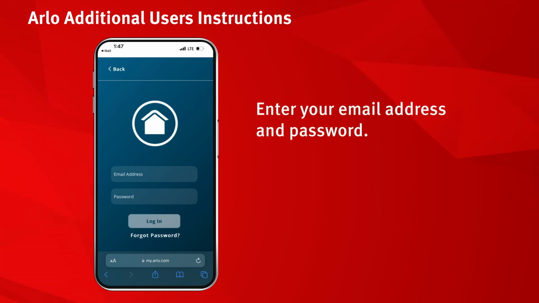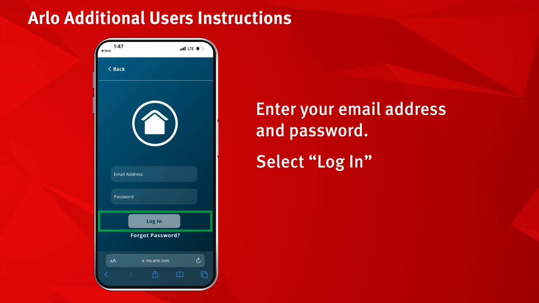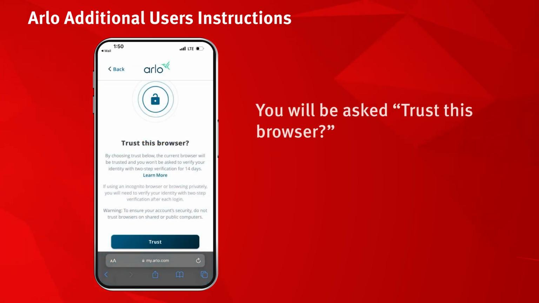Enter your email address and password. Select Login. You will be asked, Trust this browser? Select Trust.